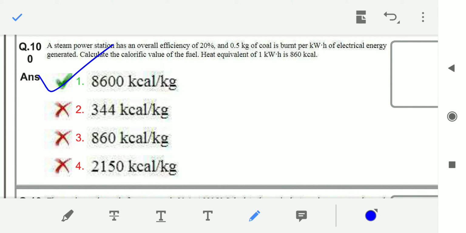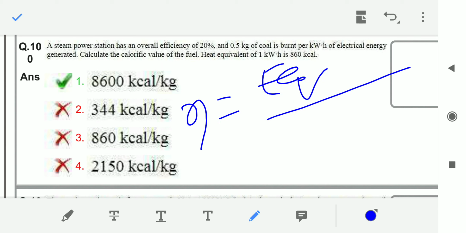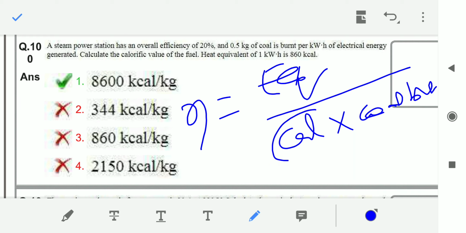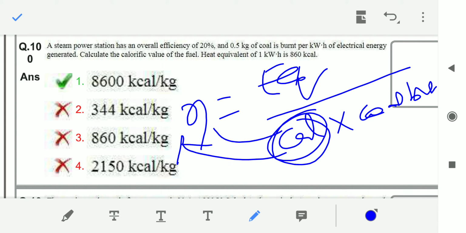8600. How did it come? Now let us see. Efficiency is equal to heat equivalent by calorific value into coal burnt. If I want to calculate calorific value, I can send calorific value here and efficiency to this place.